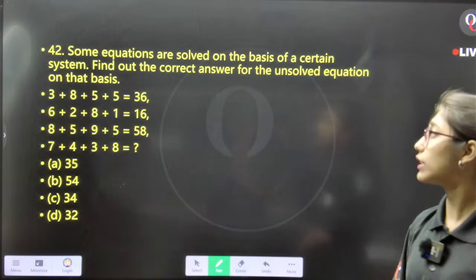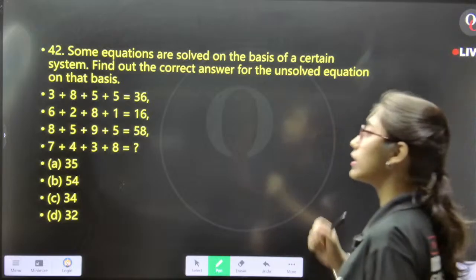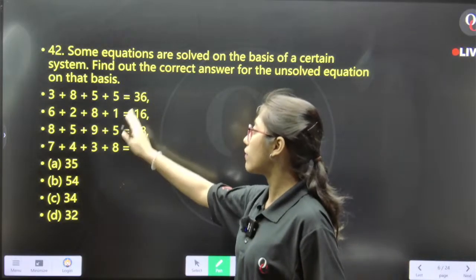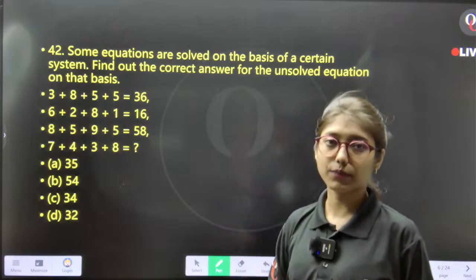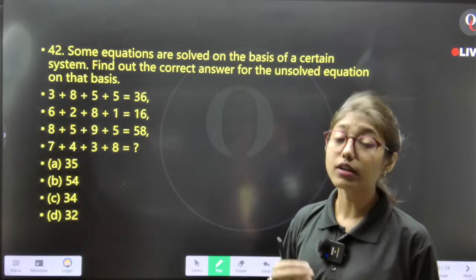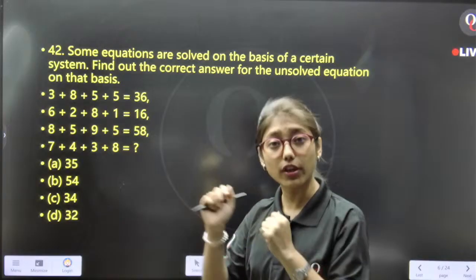Question number 42. What will be the answer? More than the answer, I am worried about the sequence or the pattern. What will be the pattern? I want the pattern first. Here we have 36, 16, 58. Are you able to discover what is the pattern going on?